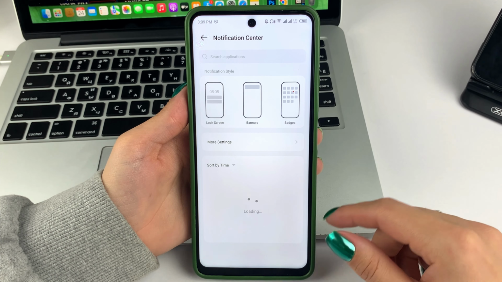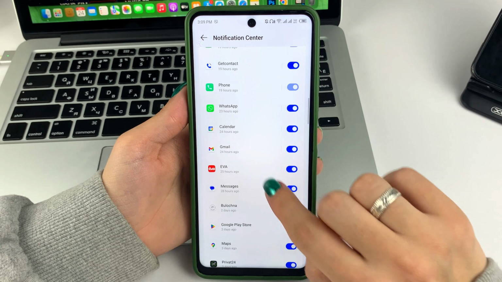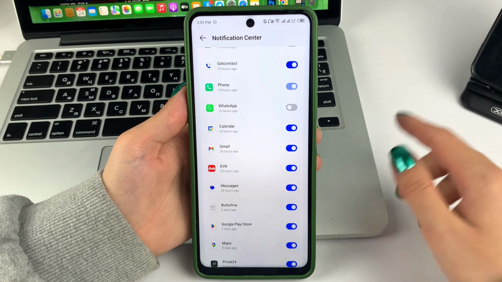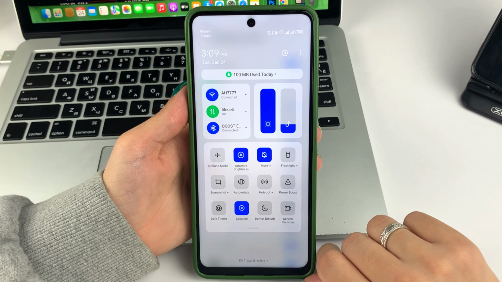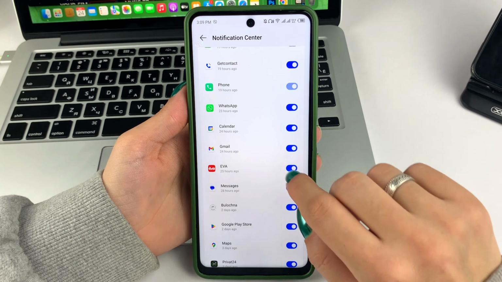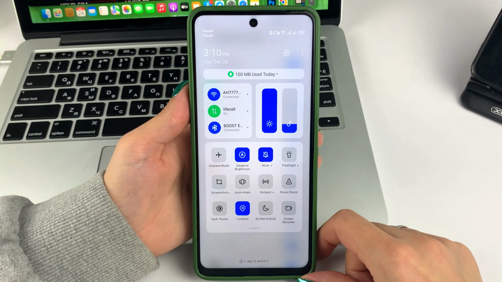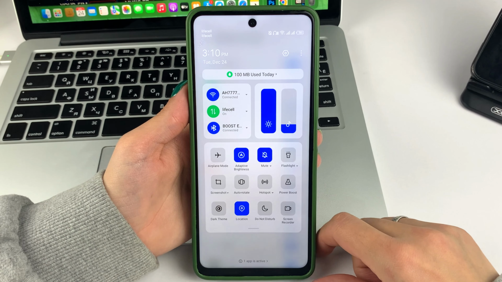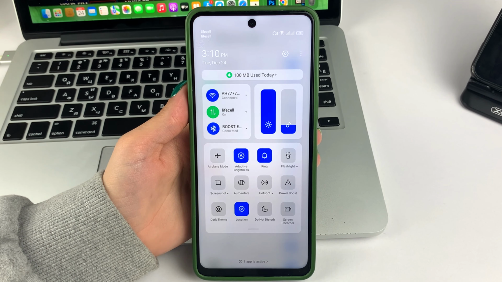And here you will need to check two areas. The first one is to find the WhatsApp app and make sure that notifications are not disabled near it. If they are disabled, then this way no notifications will come to you on your device. I also recommend that you check your notification center to see if you have silent mode enabled. If it is active, then of course no notification sounds from WhatsApp will come to you. So please enable sound in order to fix your problem.